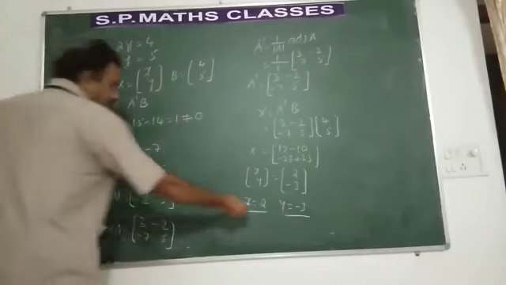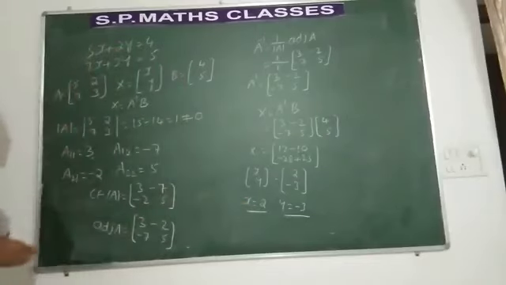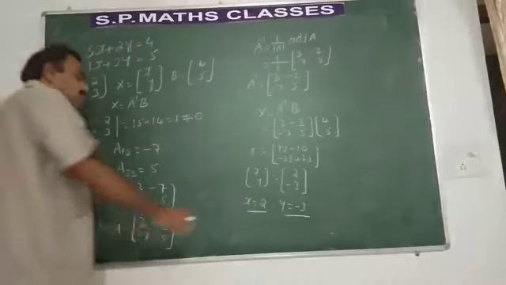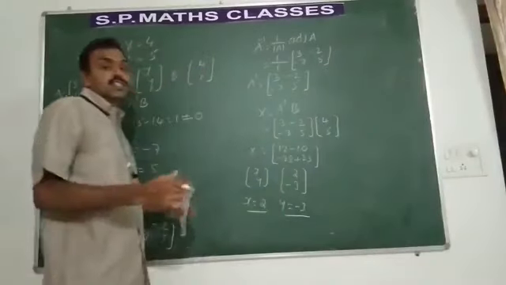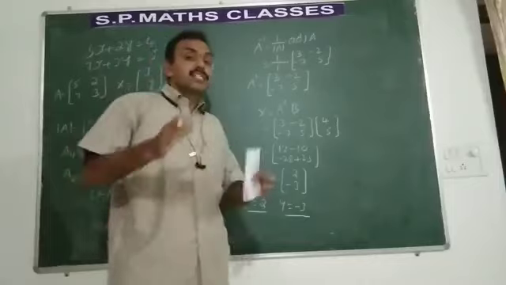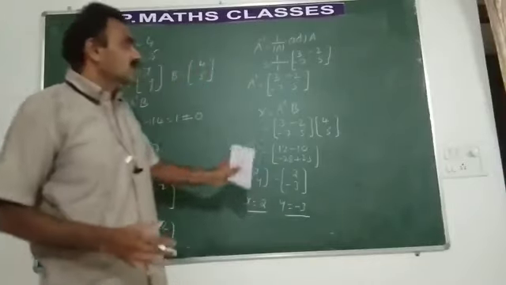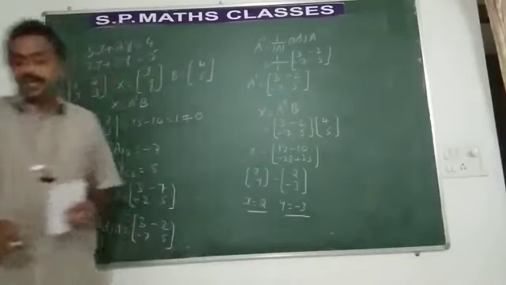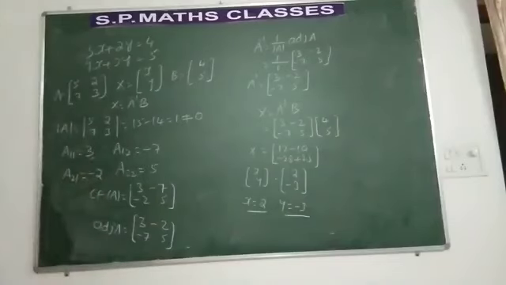So if you substitute these values of x and y in the equations, it will be satisfied. That means value of x and y exists, hence the system of equations are said to be consistent. You have to conclude that system of equations are consistent. So I think you have understood. Please understand, and the same concept can be applied to find out 3 cross 3 also.